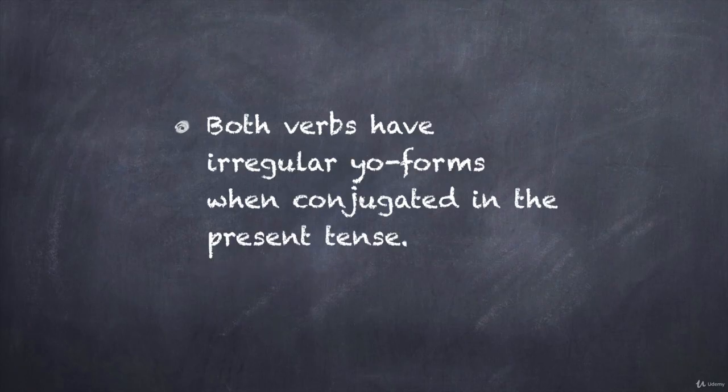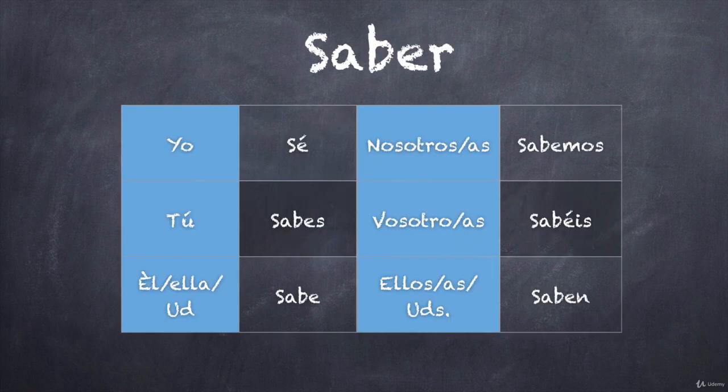Now, to make things a little bit more complicated, conocer and saber both have irregular yo forms when conjugated into the present tense. So let's walk through these conjugations together. Saber is conjugated as follows. Yo sé, tú sabes, él sabe, nosotros sabemos, vosotros sabéis, and ellos saben.